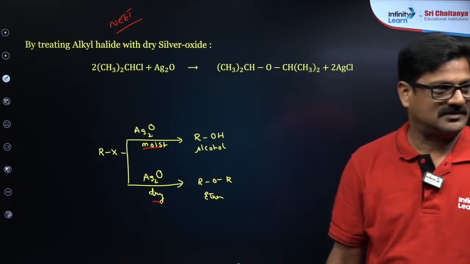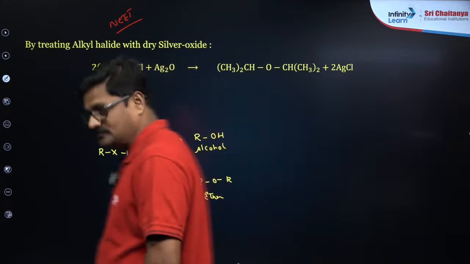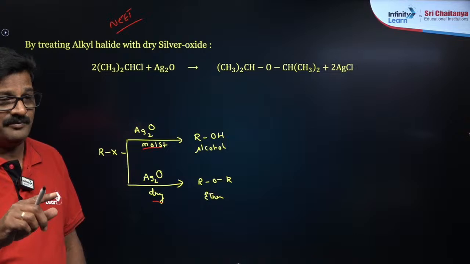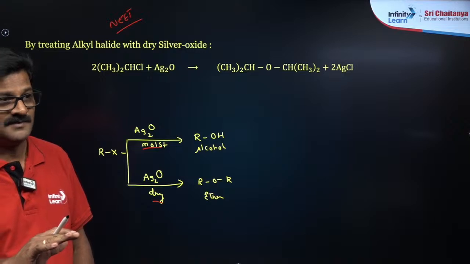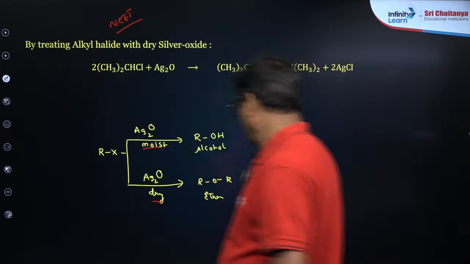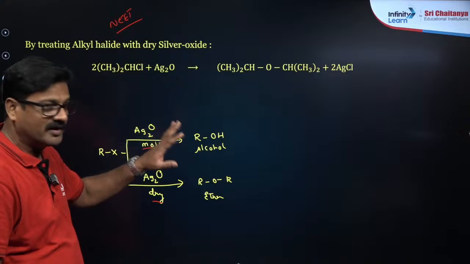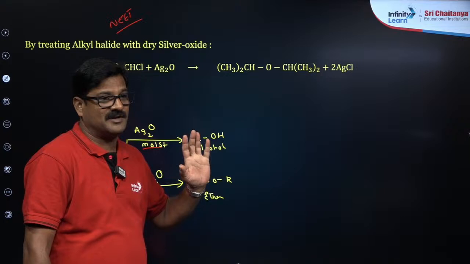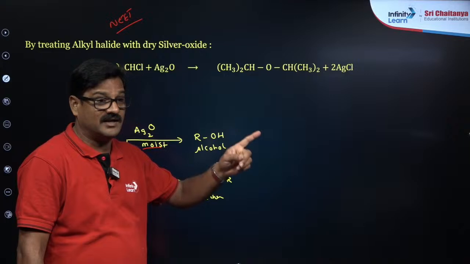Alkoxymercuration-demercuration is anti; overall molecular addition is anti. The first step is syn addition, and the overall addition is anti.